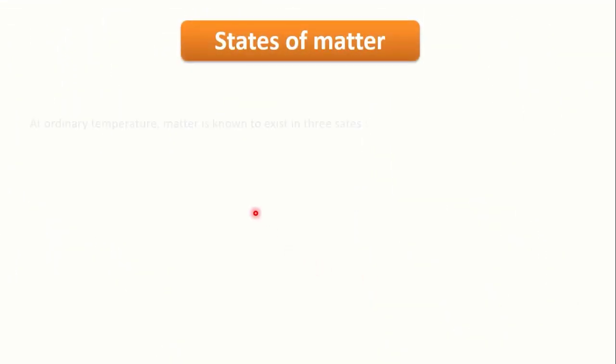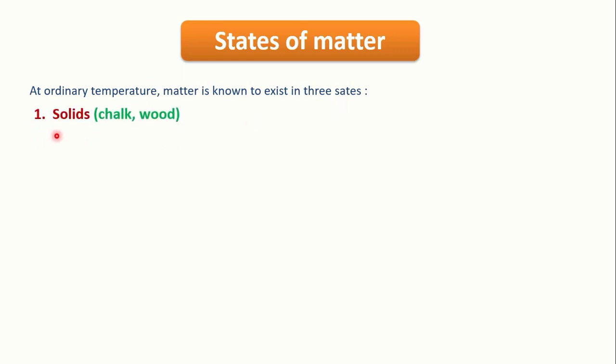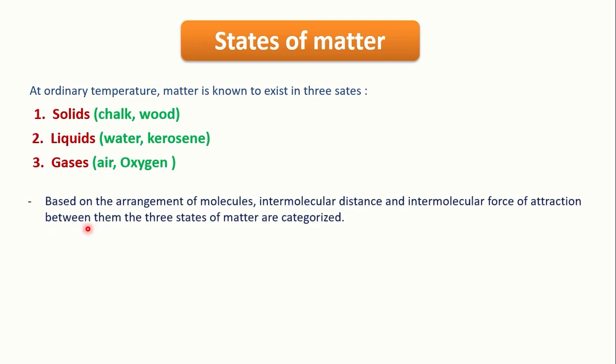So here, first, states of matter. At ordinary temperature, matter is known to exist in 3 states. First, solids, for example chalk and wood. Second, liquids; water and kerosene are examples of liquids. Third, gases; air and oxygen are examples of gases. Based on the arrangement of molecules, intermolecular distance, and intermolecular force of attraction between them, at ordinary temperature these 3 states of matter are categorized.